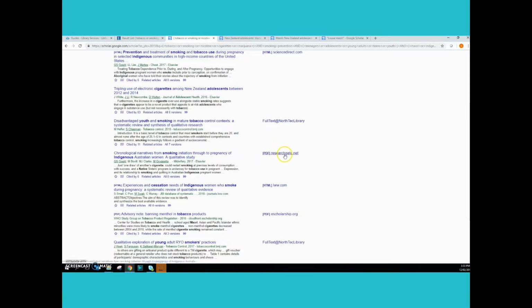Now, ResearchGate.net is sometimes a bit of a gamble. ResearchGate is a social networking site where researchers can join it and they can publish their research on there for discussion amongst the other members of the research community. They set the levels of access. They may have allowed anybody who hasn't published research to read it. They may have set it so that you can't. So that could be the reason if you can't get to that one.